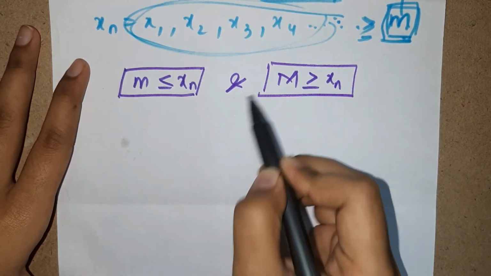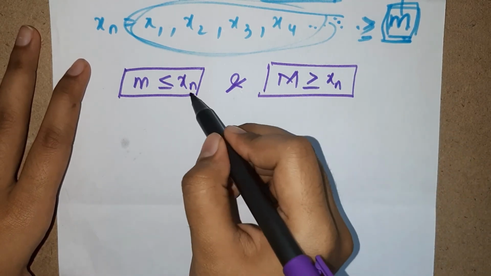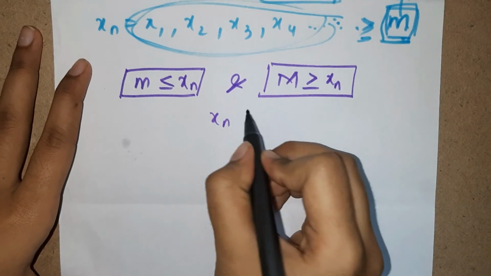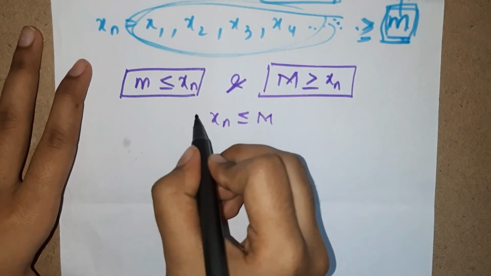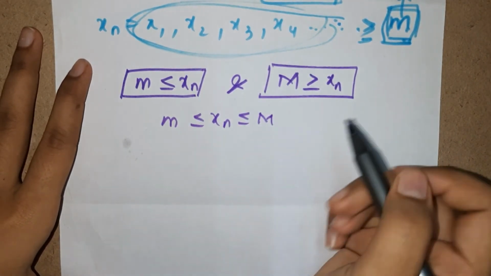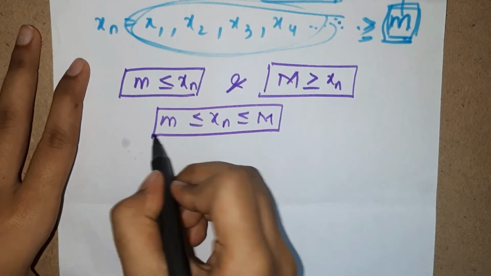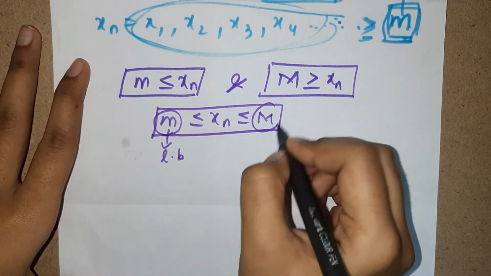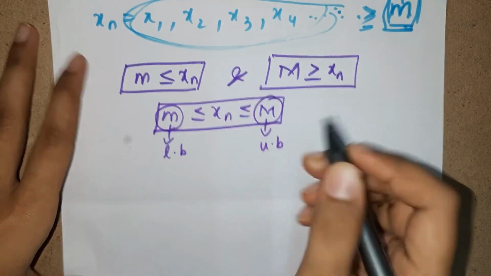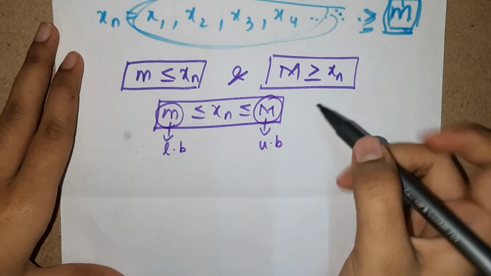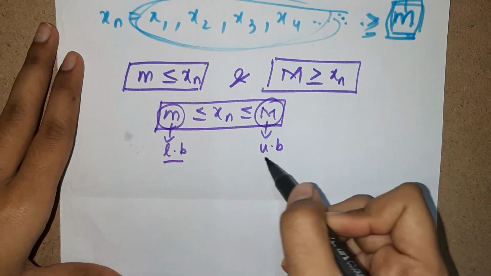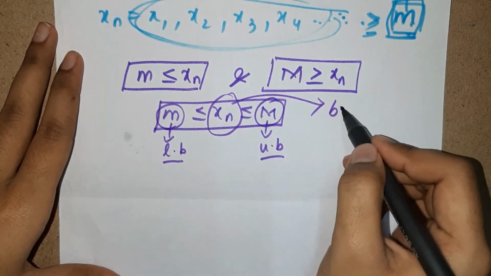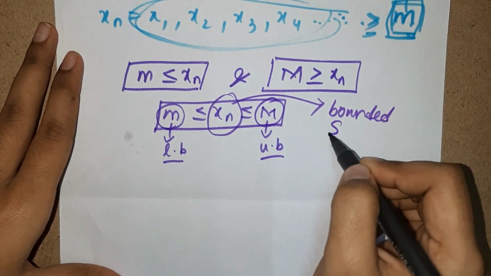So these are the two conditions which we got from above, and you can basically write it something like this. Makes sense, right? So we can say that small m is the lower bound and capital M is the upper bound. This is how it is written, which means that when there exist both a lower and an upper bound of a sequence, then this sequence is said to be a bounded sequence.